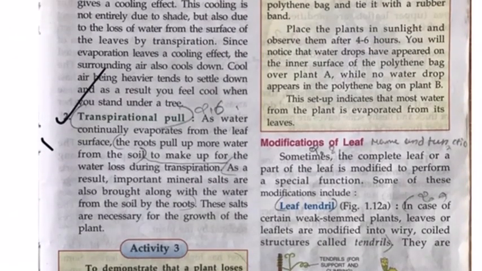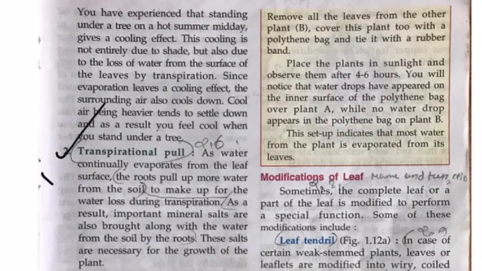So these are the two helps of transpiration. This is one reason why, when we stand under a tree shade, we feel comfortable. We experience a cooling effect during summer midday if we stand under a tree. It is not only because of the shade of the tree.